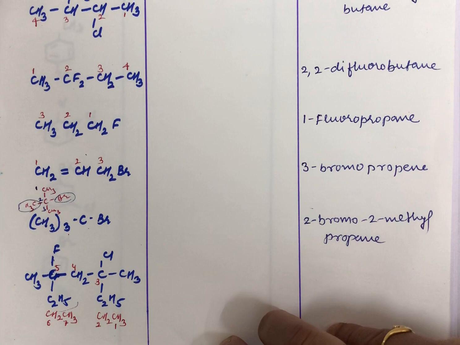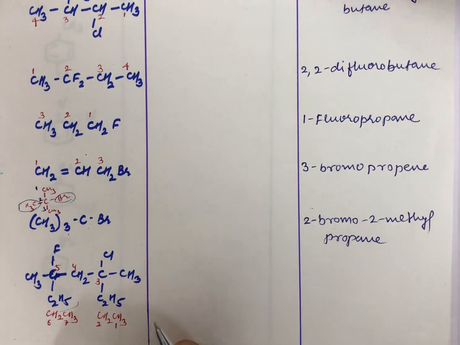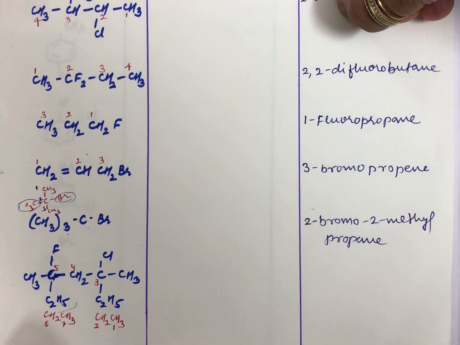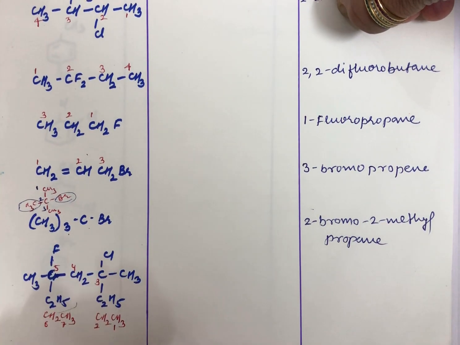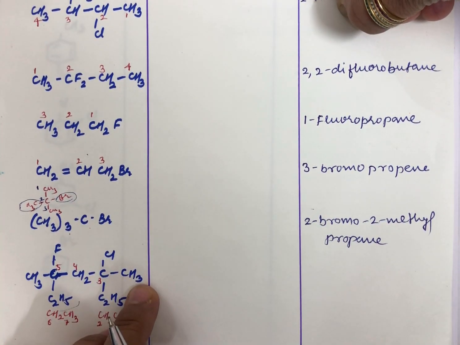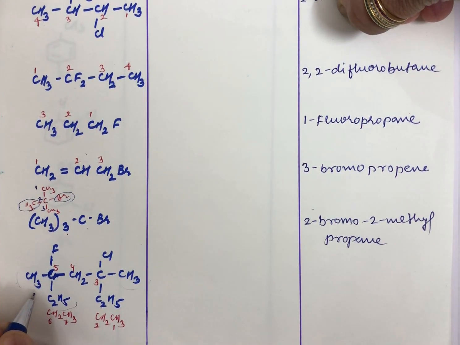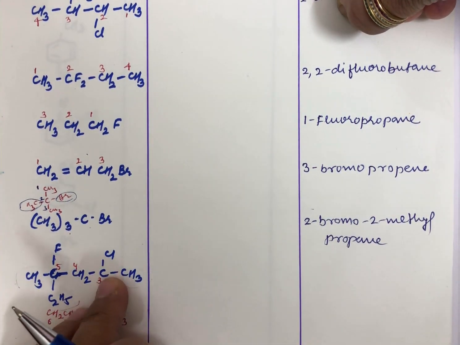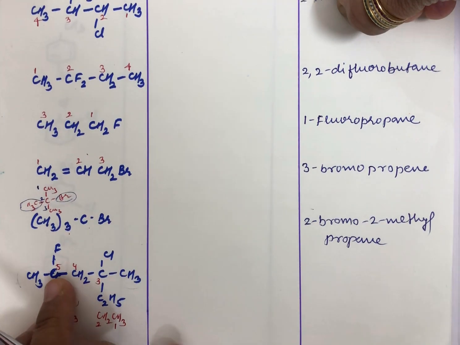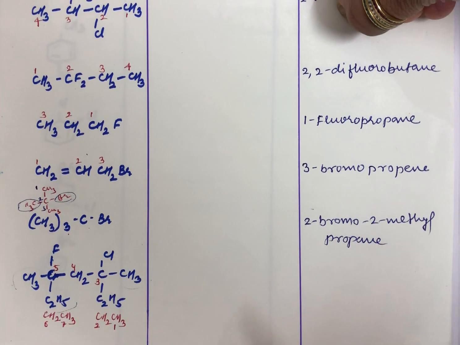Okay, so now let us try to name this. If you look at the longest chain, it is 7, so the root name would be heptane. But you see where the substituents are attached. Substituents are attached to the third carbon, that is Cl, and to the fifth carbon, that is F. To the third carbon we also have a methyl group, and this methyl group. So how do we name it? You have to name it as 3-chloro, 5-fluoro, and 3,5-dimethyl, but you need to follow the alphabetical order.